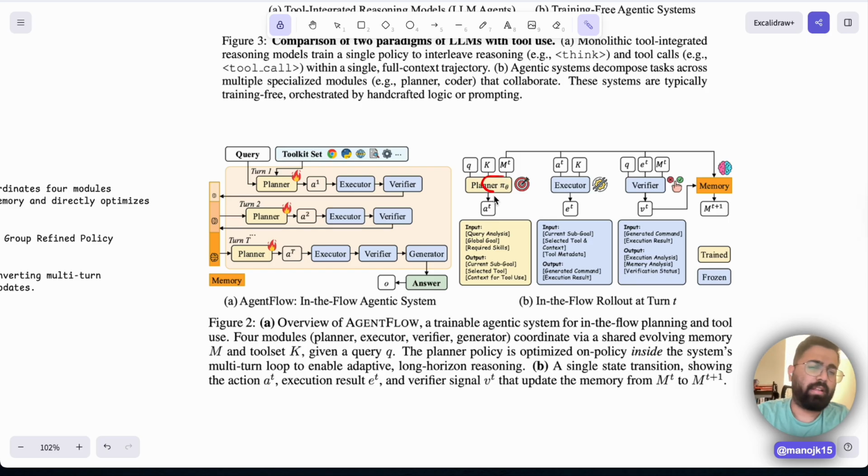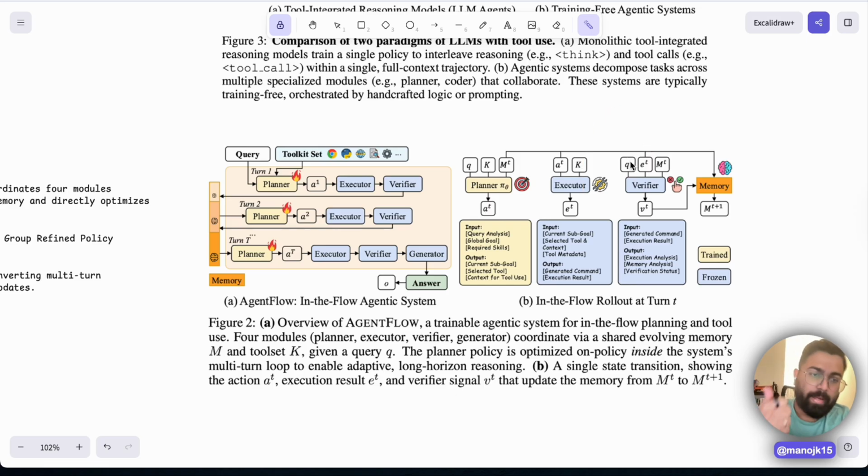And the planner says, okay, call Google search, it's just action T. From this action T, this goes back to the executor, as I said here, action T and the available toolkit set. The executor's job is to call the right tool. Action T is do Google search, K is the toolkit set, and the executor's job is just to figure out the result for it. So ET is the executor's results. This ET goes to the verifier.